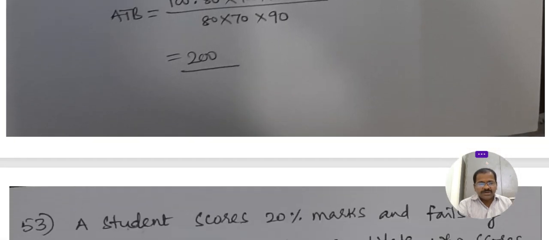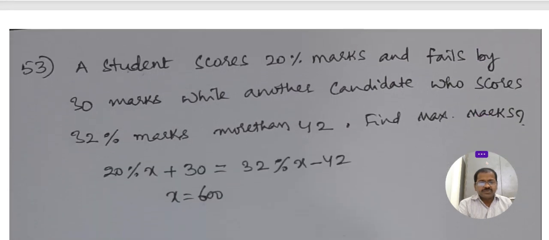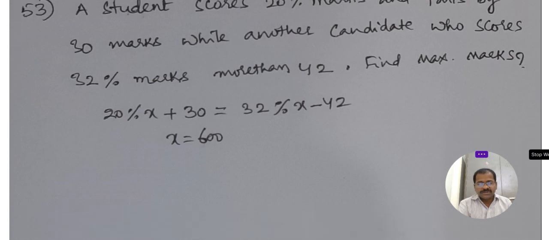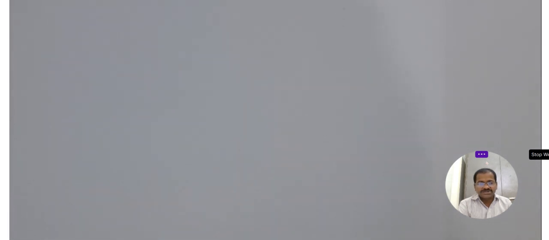A student scores 20% marks and fails by 30 marks. To pass, he has to get 30 more. Another student got 32% of X and got 42 more, so that extra we have to cut. Then both could pass. These two are pass marks. What's the maximum marks? 600. If we think logically, then we can get the answer.